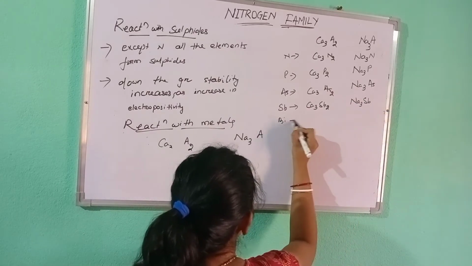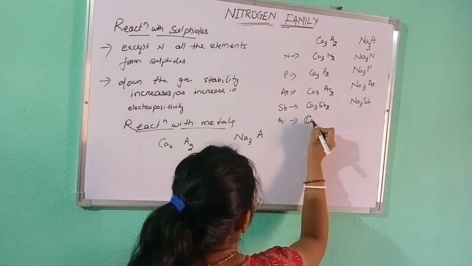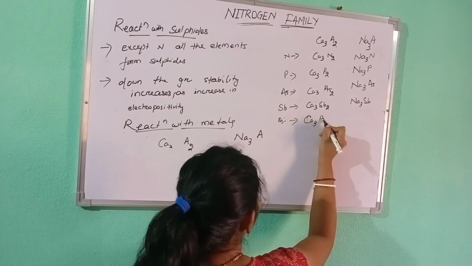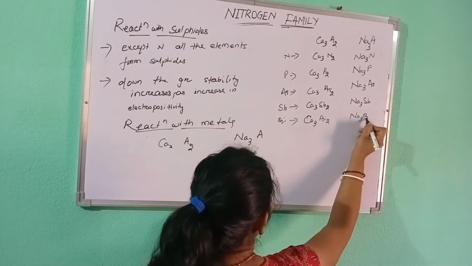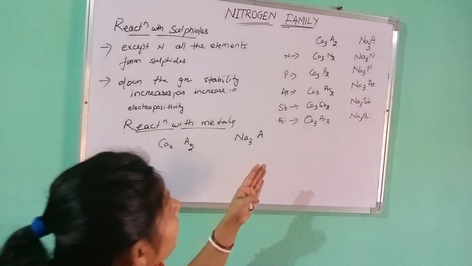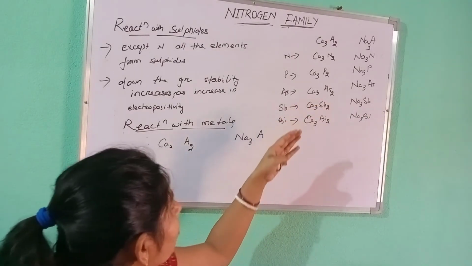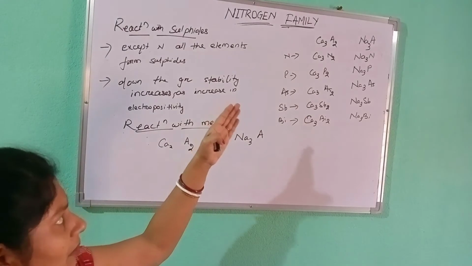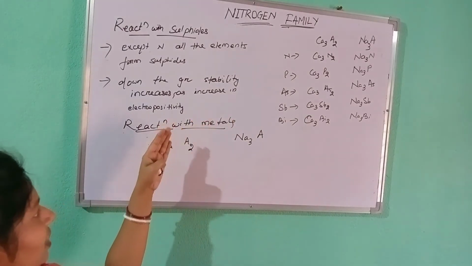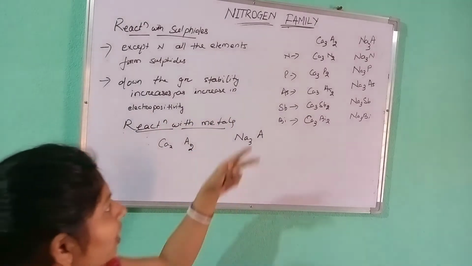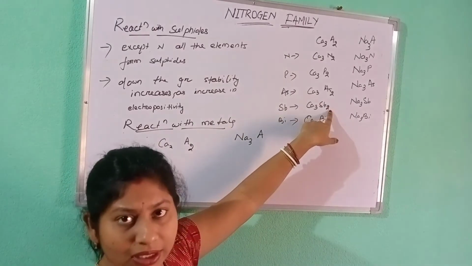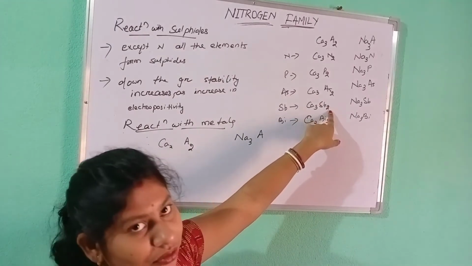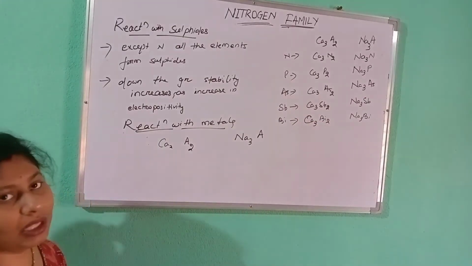For bismuth it will be Ca3Bi2 and Na3Bi. So these compounds are formed when all the elements of the nitrogen family react with metals. Whichever metal you take, you put its valency on the side of the elements. Likewise you can form the compounds.